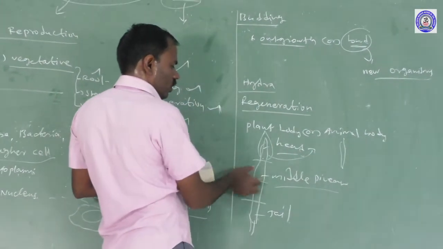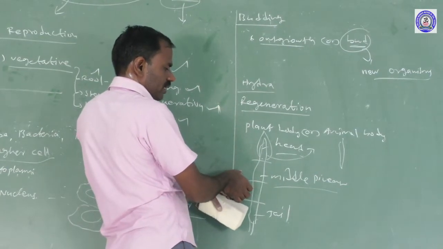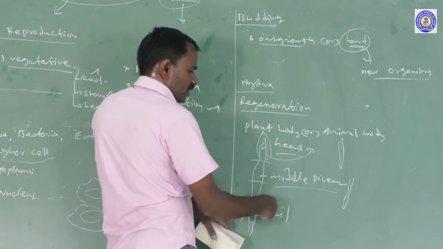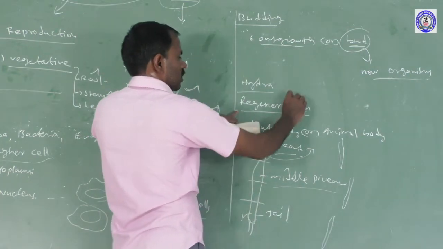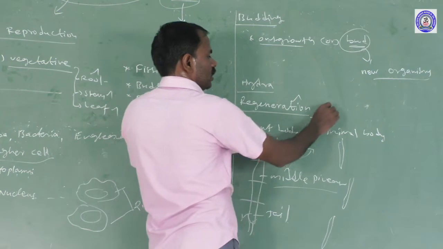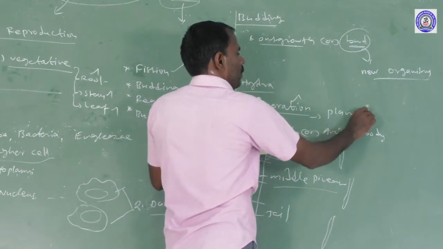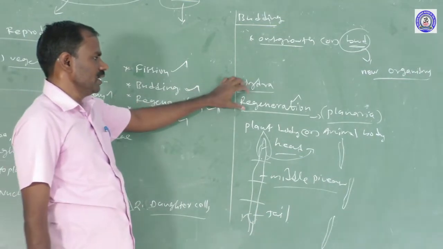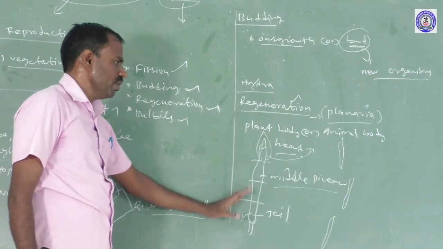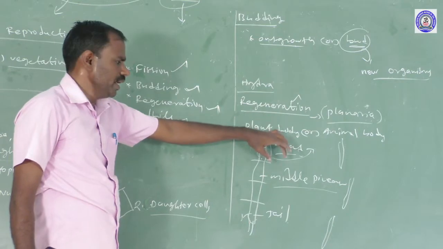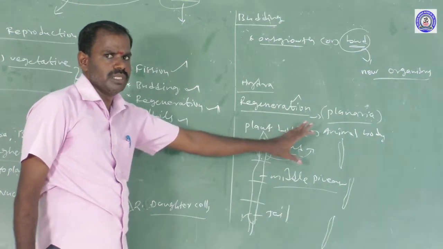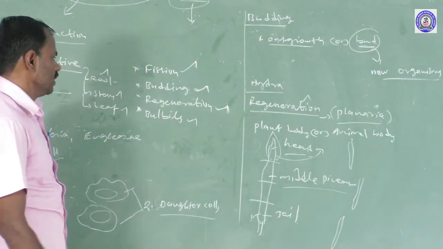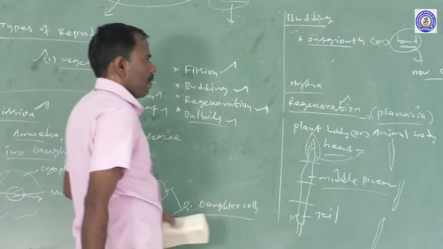The middle piece cut into small fragments develops the entire organism. The tail cut into small fragments develops the entire organism. That process is called regeneration. What is regeneration? Regeneration is when any part of the parent body, head, middle pieces, or tail, is cut into small pieces and develops the entire organism. The process is called regeneration. The next one is bud piece.